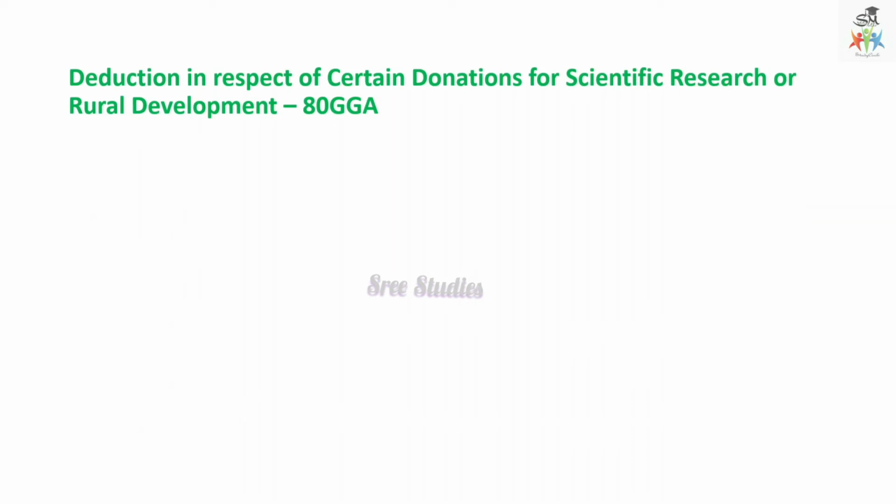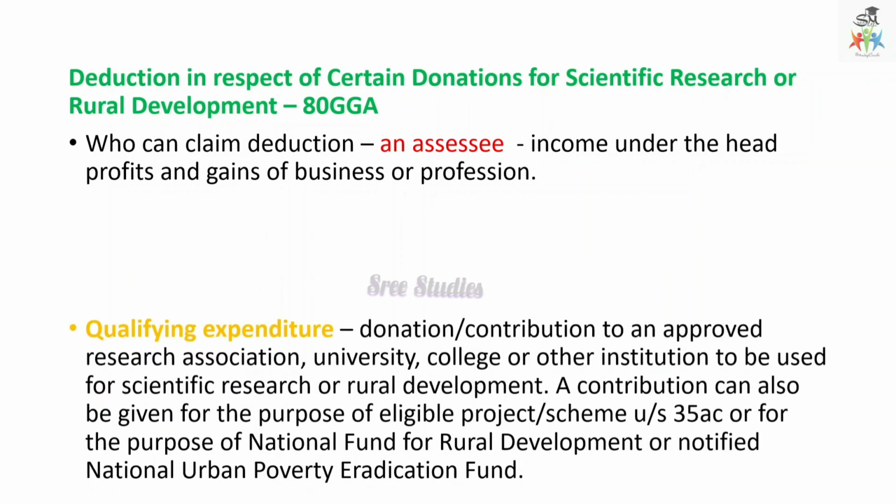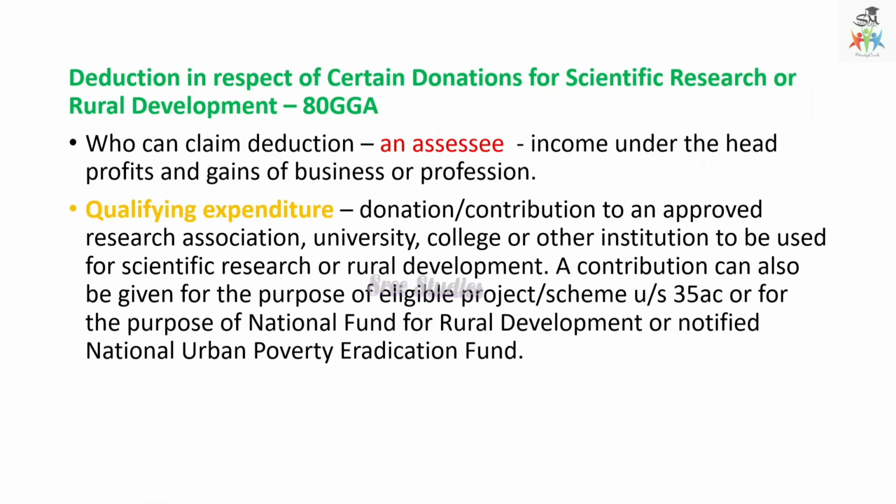The deduction in respect of certain donations for scientific research or rural development under section 80GGA. So the assessee should not have income under the head profits and gains of business or profession. Then only the assessee can claim this deduction 80GGA. And the qualifying expenditure is either donation or contribution to such institutions like a research association, university, college or other institutions to be used for scientific research or rural development.